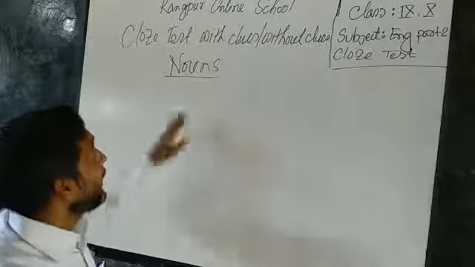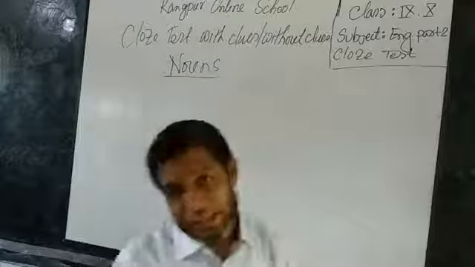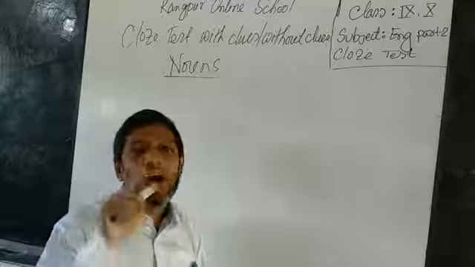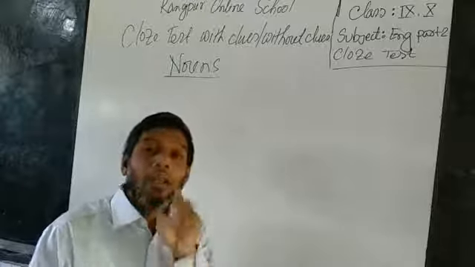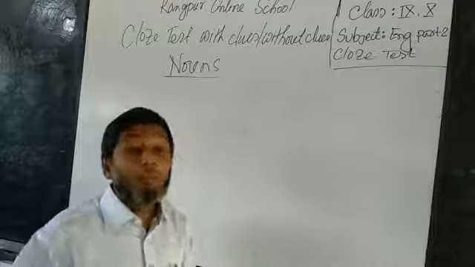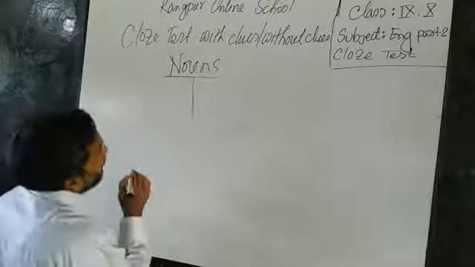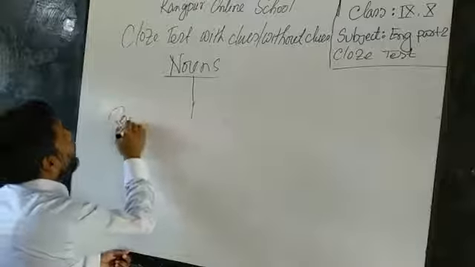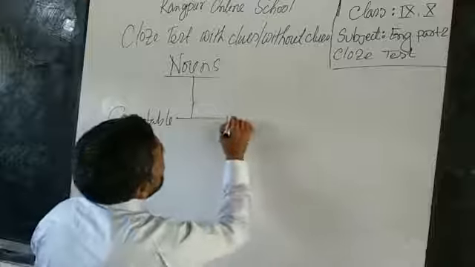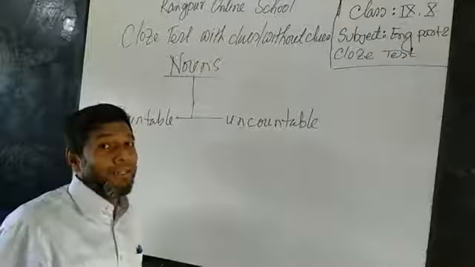My question is, we know nouns have different types of classification. According to countability, we all know nouns are of two types, and all the students can tell me this, I know it, but my question is not here. My question is that we know nouns are of two types. One is countable, another is uncountable. Now, if I ask my dear students, please can you tell me an example?